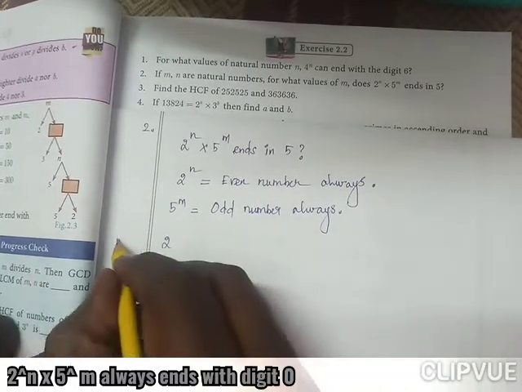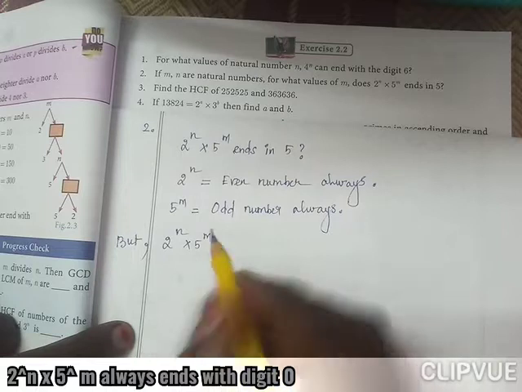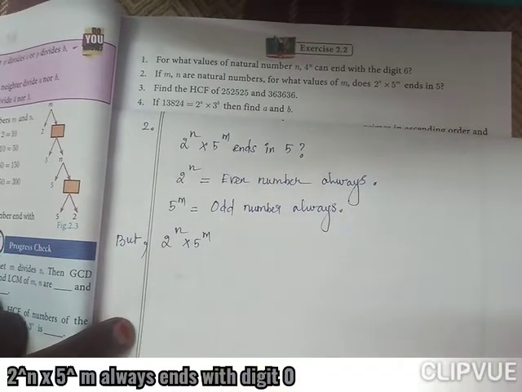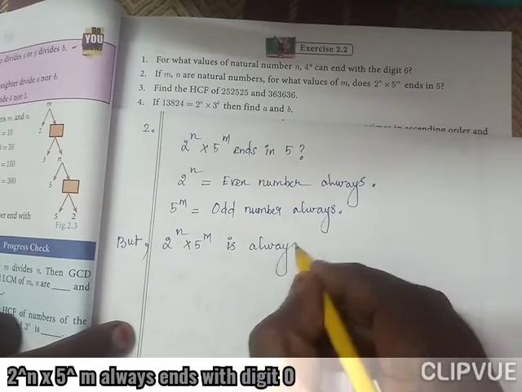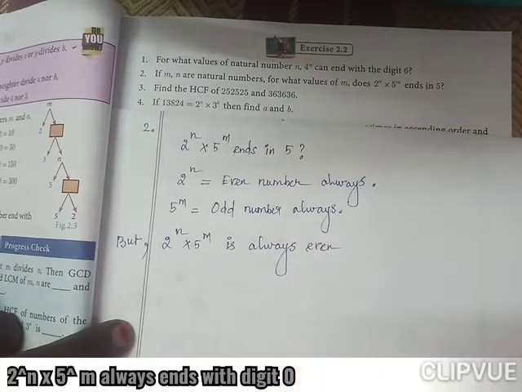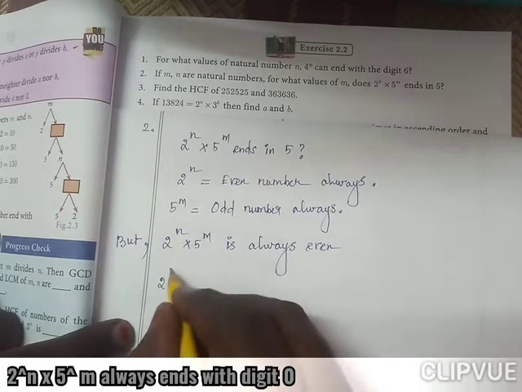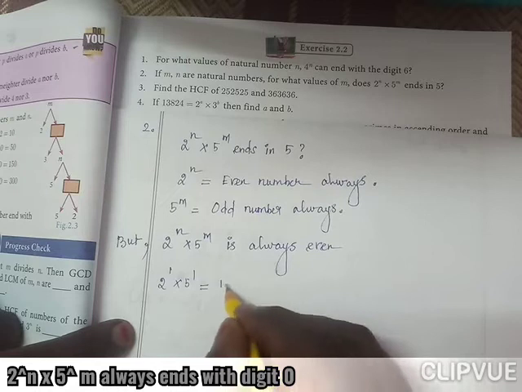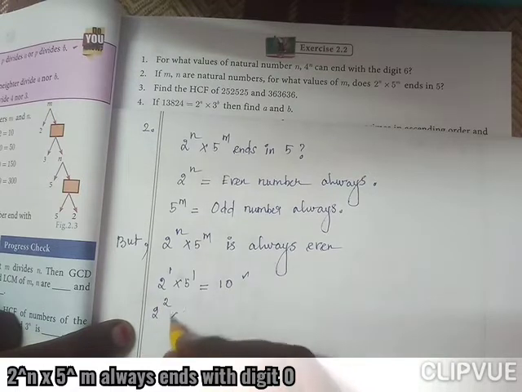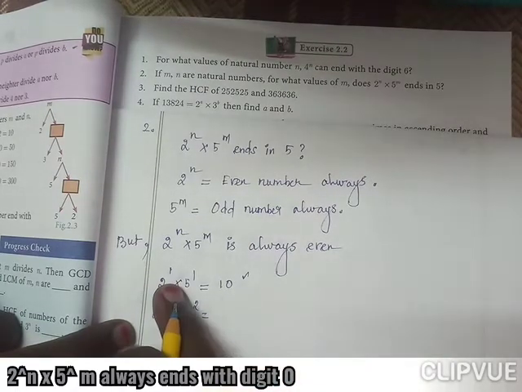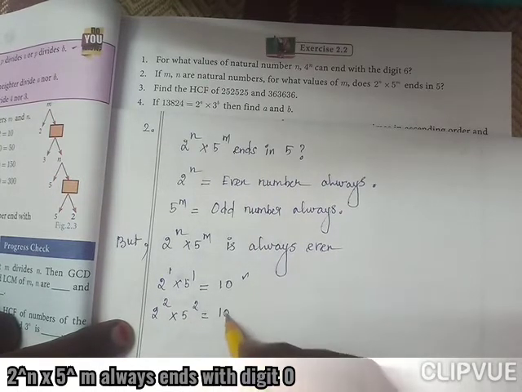But this 2 power n into 5 power m is always even. How? You can take n equal to 1, m equal to 1, what do we get? 10. 10 is even number. 2 square into 5 square: 2 square value 4, 5 square value 25, 4 into 25, 100.